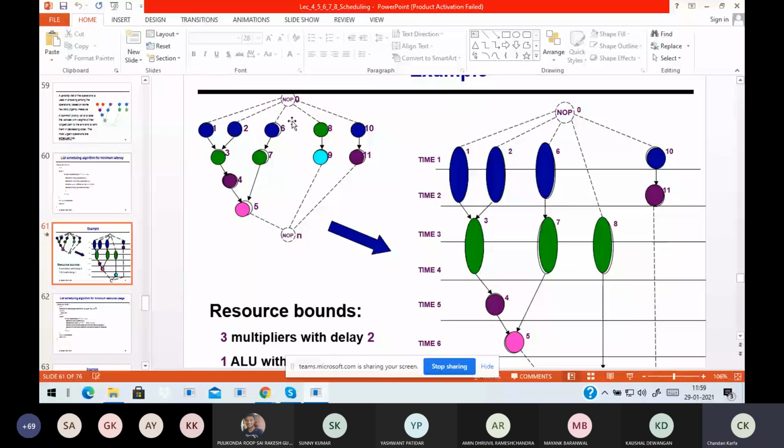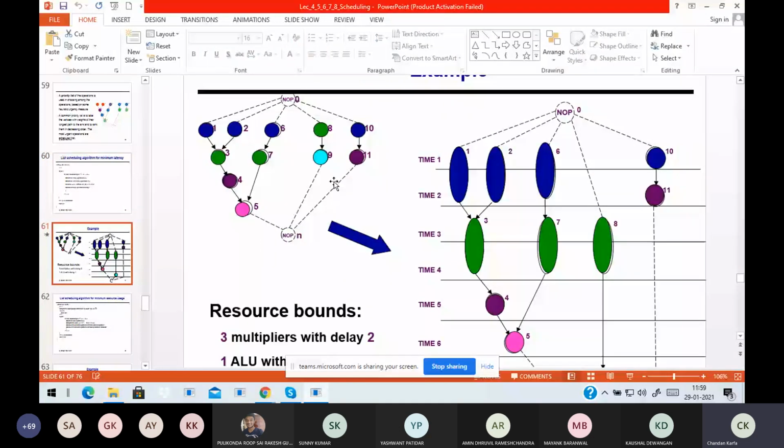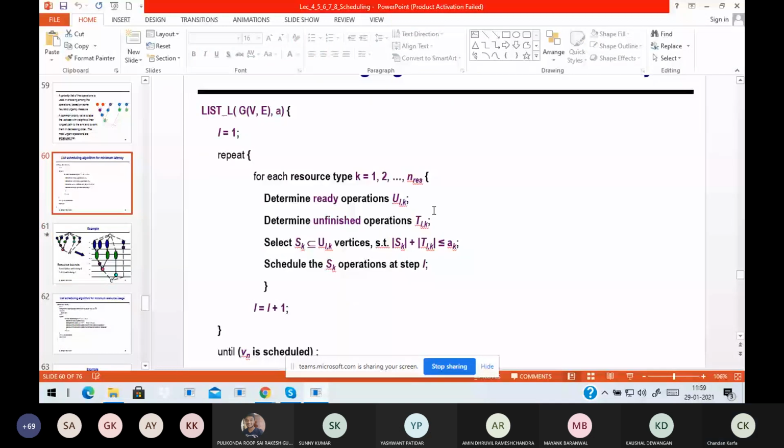So basically the algorithm and your priority are two separate aspects. The heuristic algorithm says: I'm going to do this, but how you select this subset depends on how good your priority function is, right? If your priority function is good, for example the longest distance from the sink, then if it is a tree, this algorithm still gives you the optimal solution. But if your priority function is different, you are right that even for a tree it won't give you the best solution, because it never claims that it will give the best solution. It's just a heuristic, right?